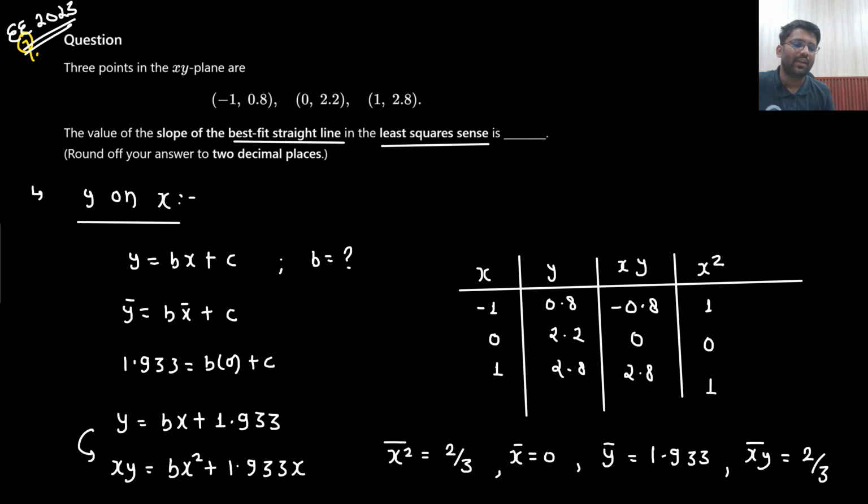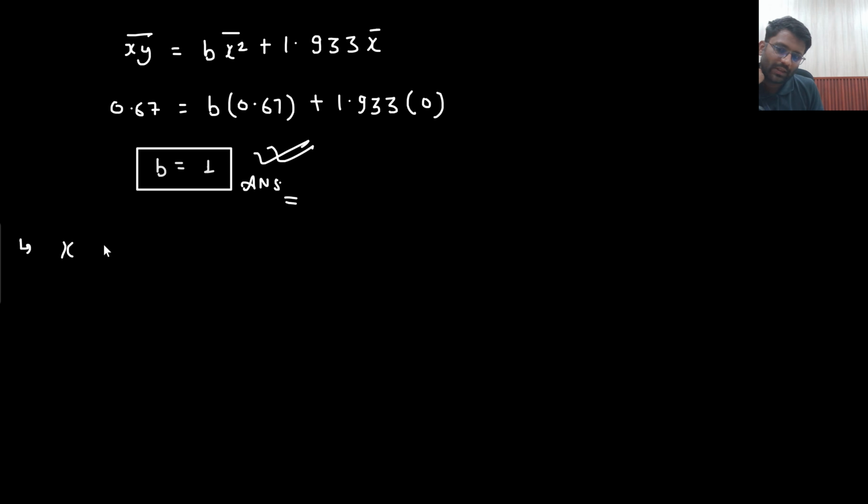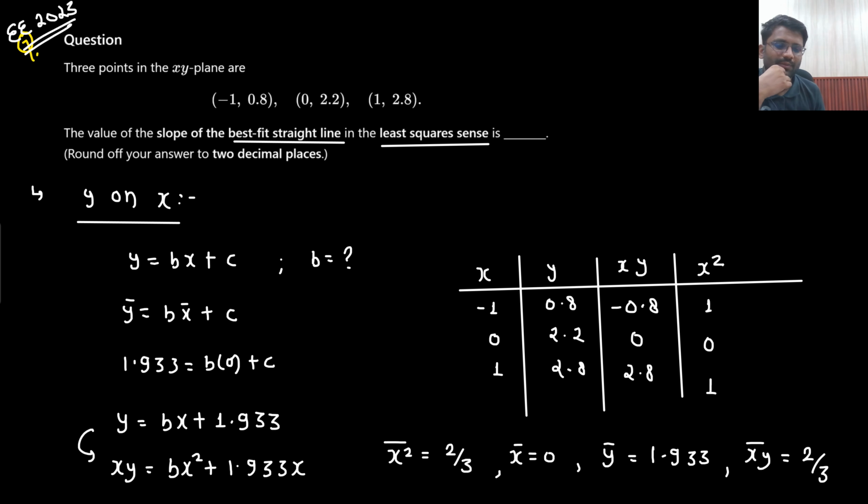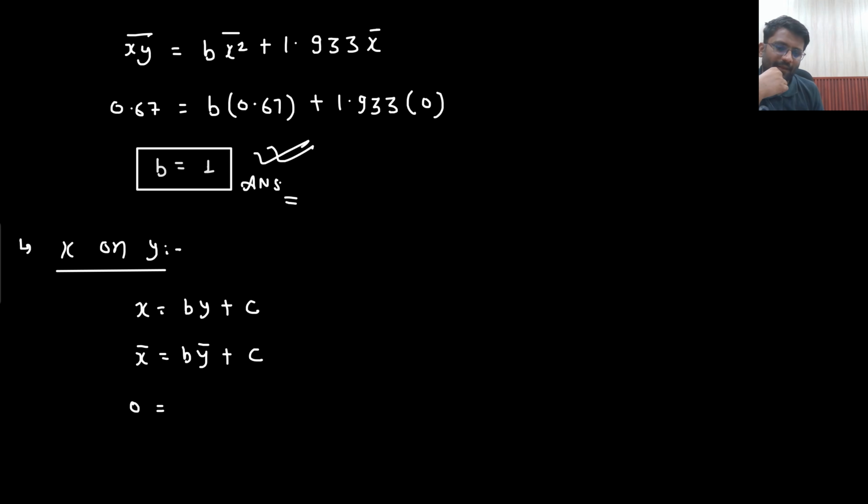What is case 2? What if someone would have taken x on y? If someone would have taken x on y, then the equation would have been x equals b y plus c, right? Then again taking the bar on both sides, x bar is 0, y bar is 1.933, plus c, right? So this is one equation we are getting.